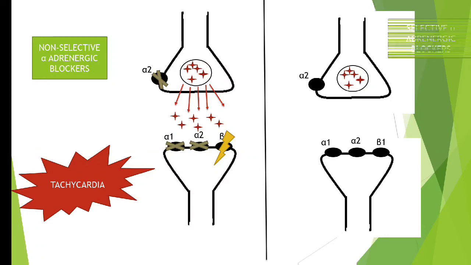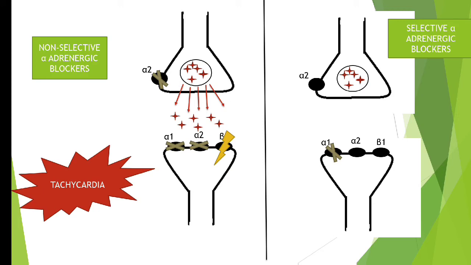But same thing if we compare it with the selective alpha adrenergic blockers. I have given the same diagram and we are talking now about the selective alpha adrenergic blockers. So the selective alpha adrenergic blocker will block only alpha 1 receptor. It will not produce any kind of blockade in alpha 2 receptor, neither pre-junctionally nor post-junctionally. So what will happen? The pre-junctional alpha 2 receptor is not blocked, so it will limit the release of neurotransmitter, so it will not move like a wild buffalo and want to interact with all the receptors post-junctionally. No, this thing will not happen in case of selective alpha adrenergic blockers.